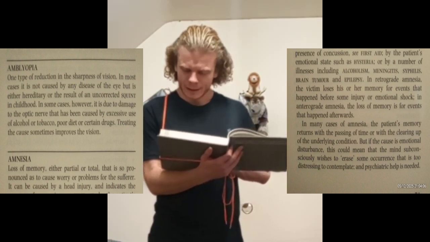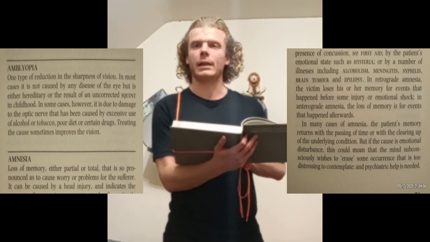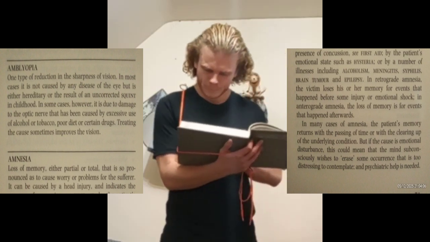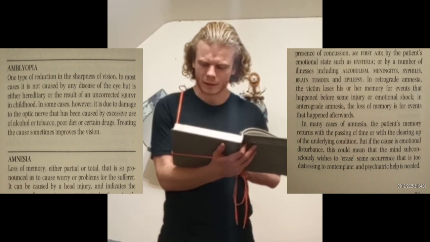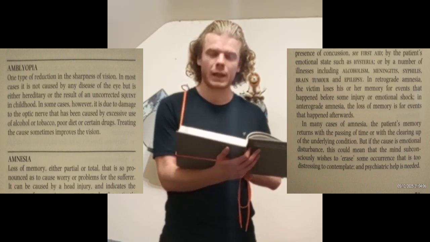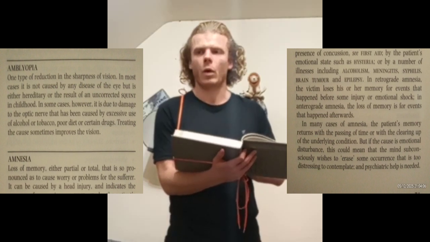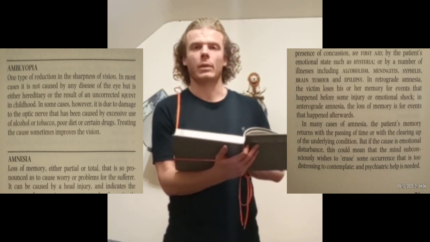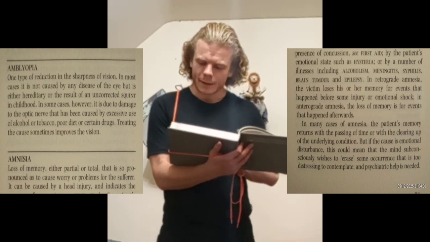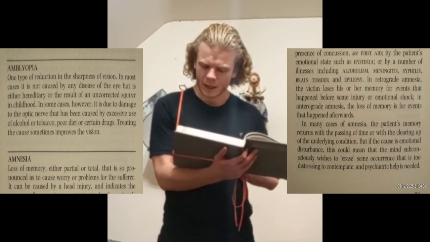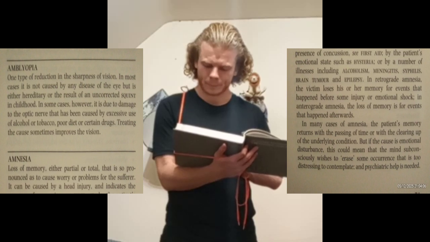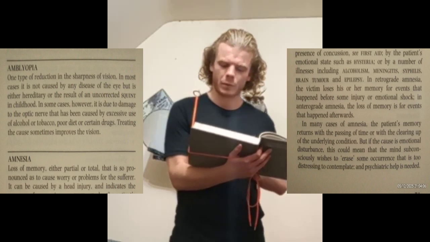We want to say something like: amblyopia is a reduction of sharpness in one eye. It is most of the time not caused by disease, but is hereditary, or the result of a squint during childhood which was not corrected. In some cases, however, it is due to damage to the optic nerve caused by excessive use of alcohol or tobacco, poor diet, or certain drugs. Treating the cause sometimes improves the vision.